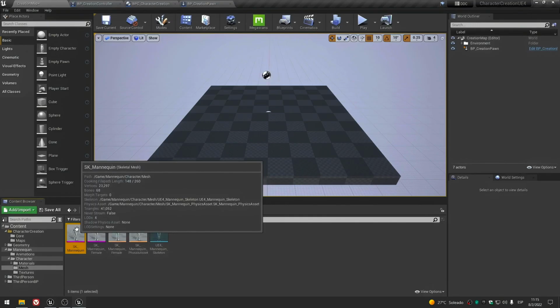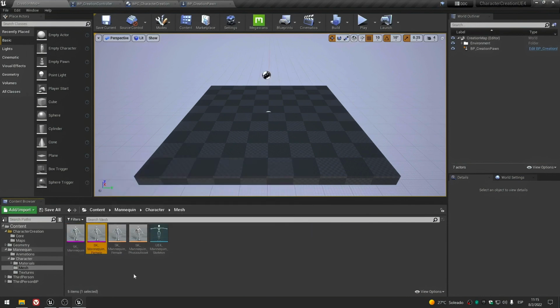Okay, I will stop here. Note for the future, if you don't have the female version, I will leave a file containing the meshes for download in the description. And what we have here is the physics asset for interactions and the skeleton for animations.